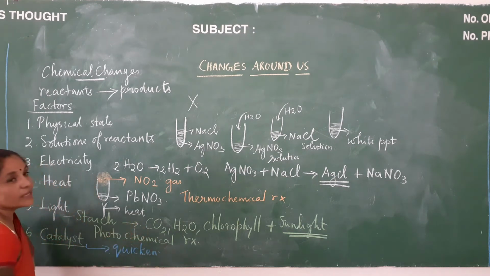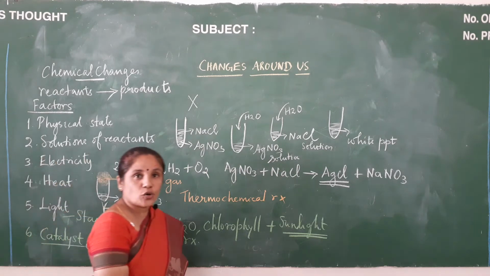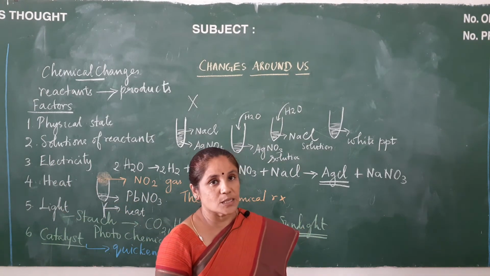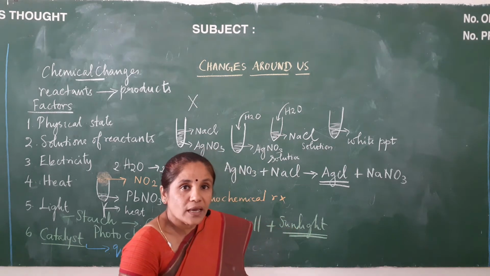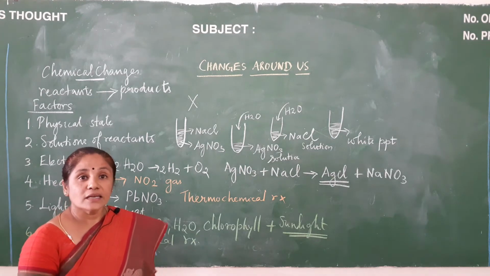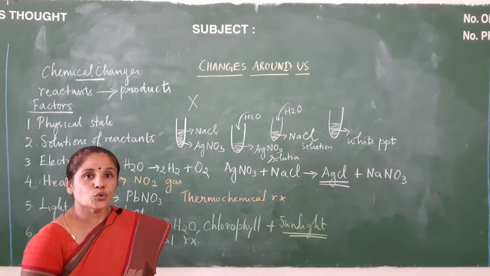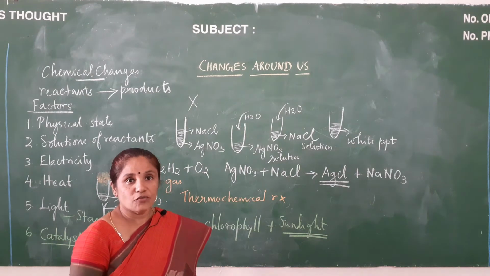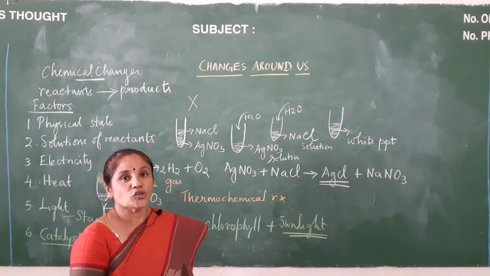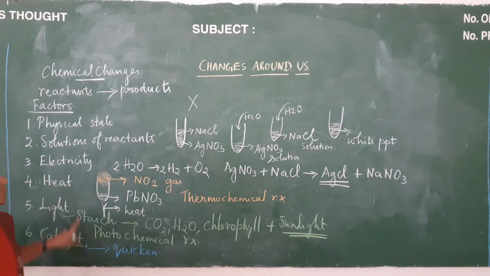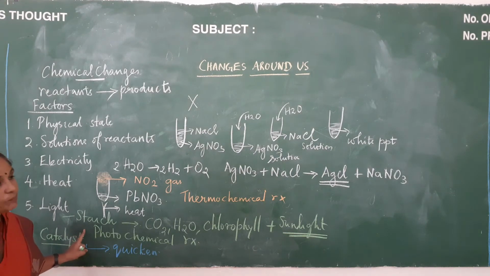For example, in Haber's process, in the preparation of ammonia, you are adding metallic iron as a catalyst. Here, metallic iron quickens the reaction, and at the end of the reaction, the most important thing that you should know is the catalyst does not undergo a change by itself, it only quickens the reaction, and such reactions are called catalytic reactions. So these are the factors on which chemical changes depend.